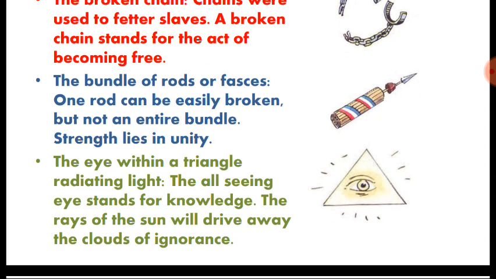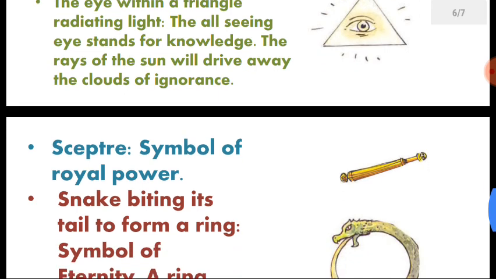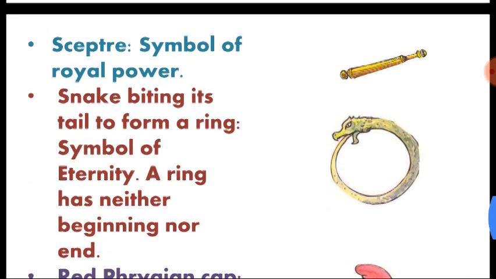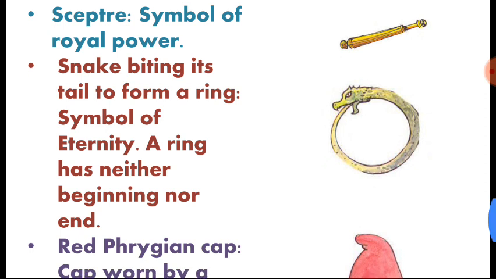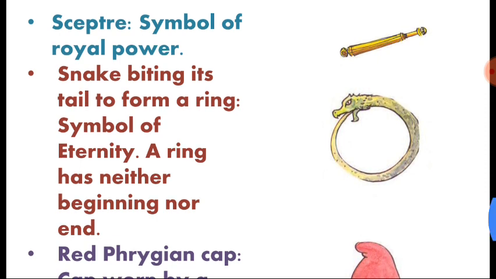The third symbol is an eye within a triangle, with rays of sun. The eye within a triangle radiating light stands for knowledge, and the rays of sun show that no one can ignore knowledge. Okay, there are some more symbols that were famous during the National Assembly. The next symbol is the scepter. It is a symbol of royal power, which shows the second state, the people of nobility.